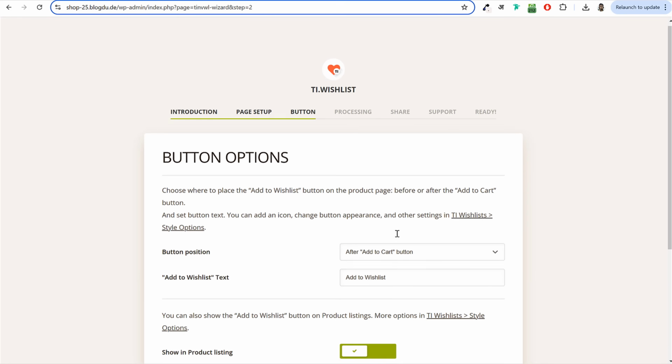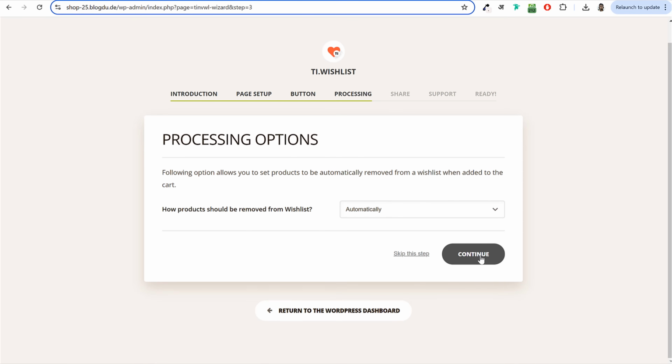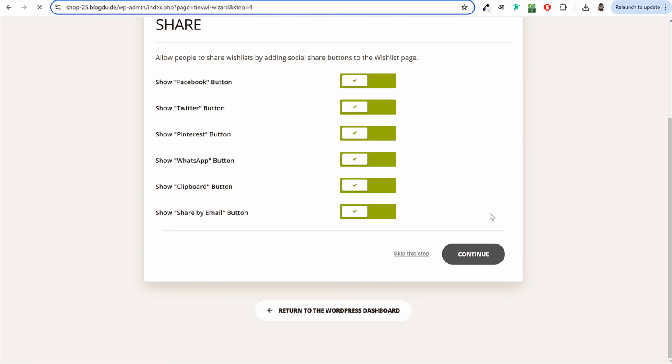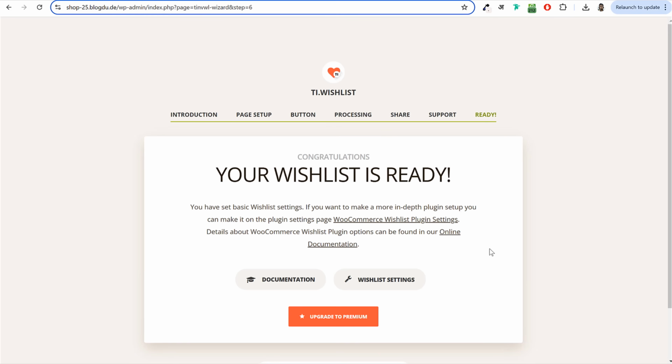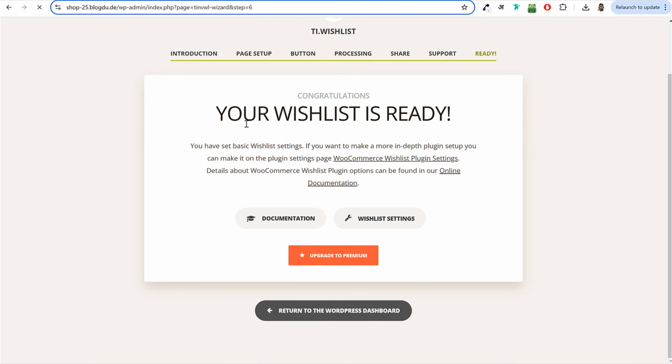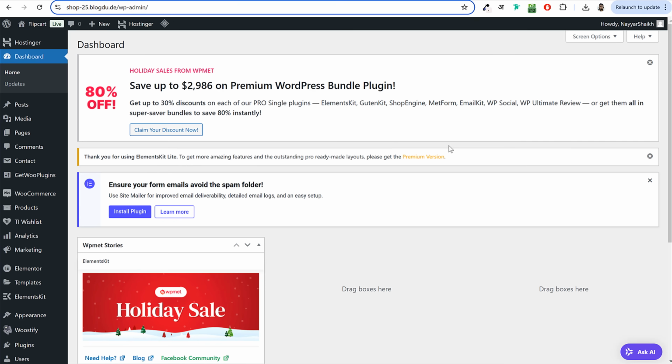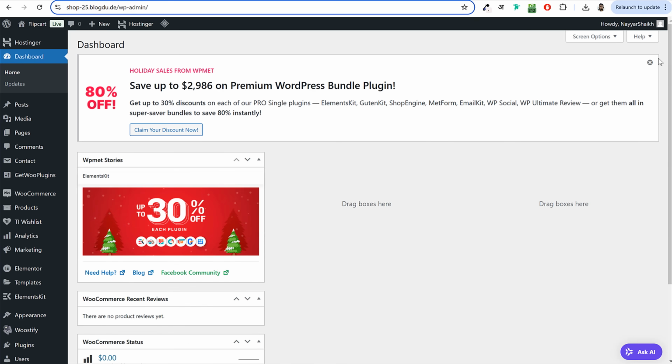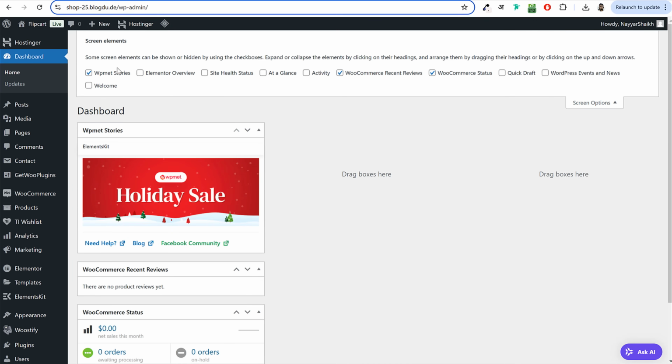Okay, just click on continue whenever you see this option. Basically, this setup will create a new page for you, wishlist page, and it will also add the wishlist feature to your WordPress website. Again, if you see any notices like this, click on screen option and remove it.